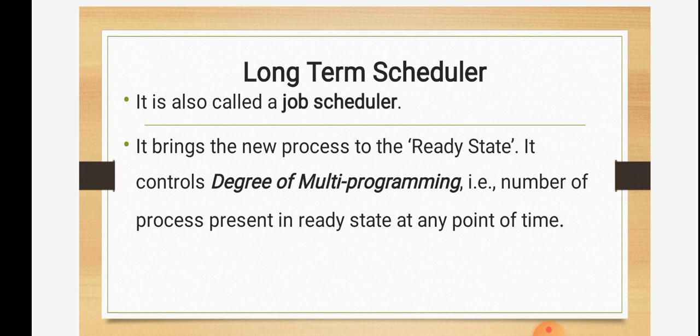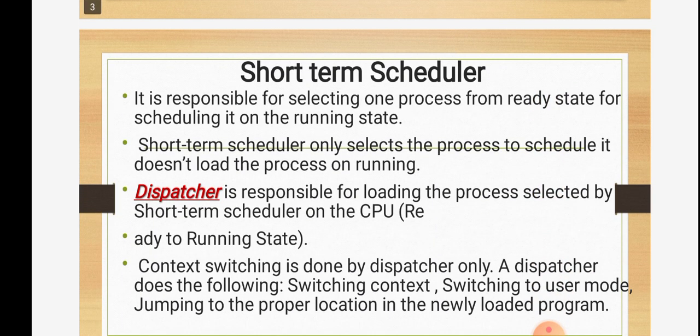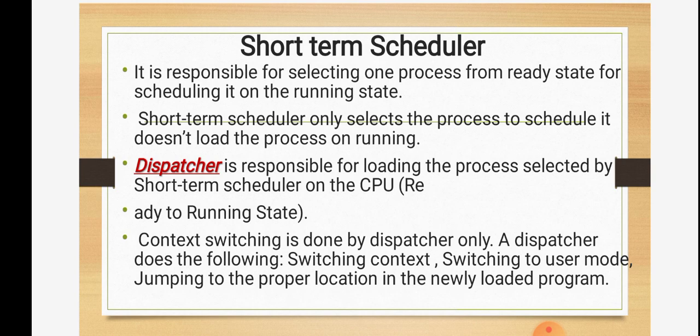Next is the short term scheduler. So what is the short term scheduler here? The short term scheduler is responsible for selecting one process from the ready state for scheduling it on the running state. Whenever various processes are waiting in the ready state, we need to take them one by one for execution. Whichever processes are present in the ready queue will be in the ready state, so we have to take each process from the ready state to the running state. That is the main task of a short term scheduler.